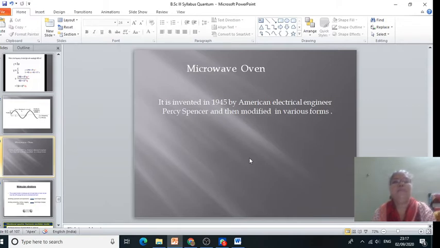That means the motion of a simple pendulum, the motion of a swing, or two masses connected by a spring. If we apply force, then the two atoms will come close to each other, and if we apply force in the reverse direction, then the bond length between the two atoms also increases, and it obeys Hooke's law.